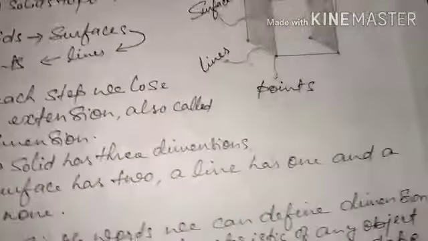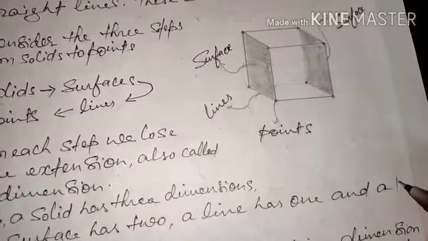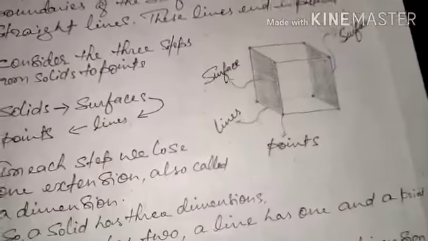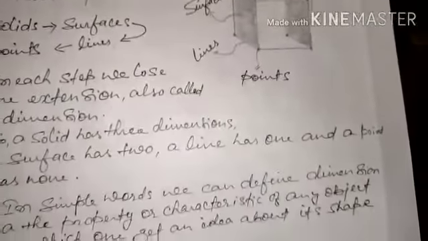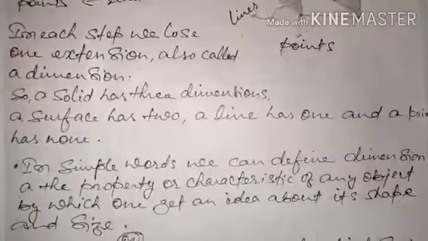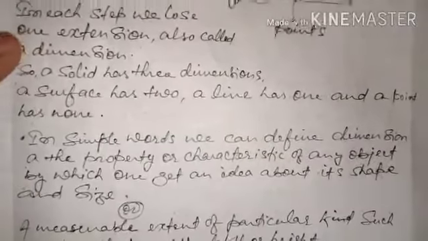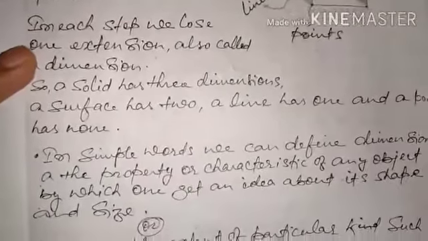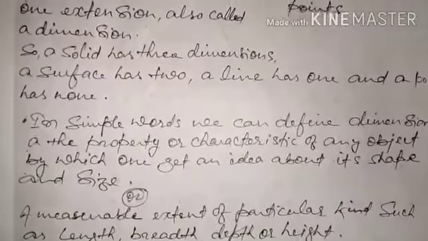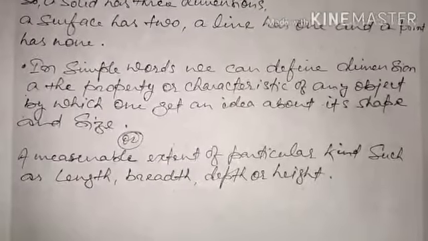So according to the ancient mathematicians, a point is a dimensionless quantity. Okay, now let's move on. So in simple words, we can define dimensions.